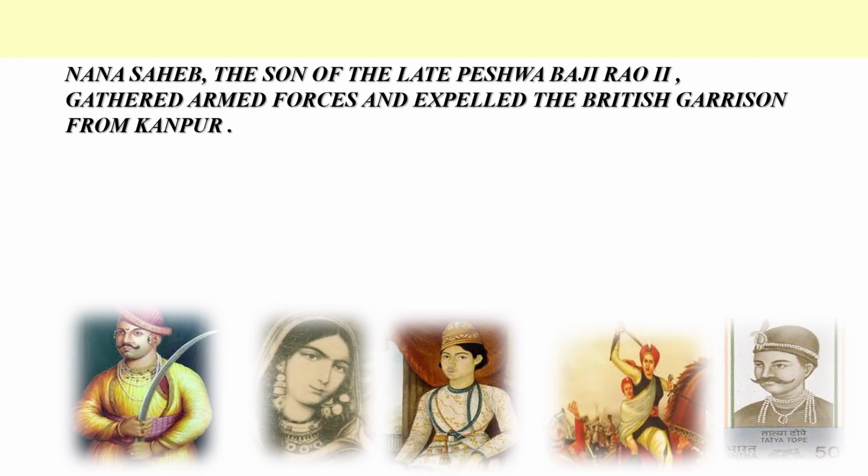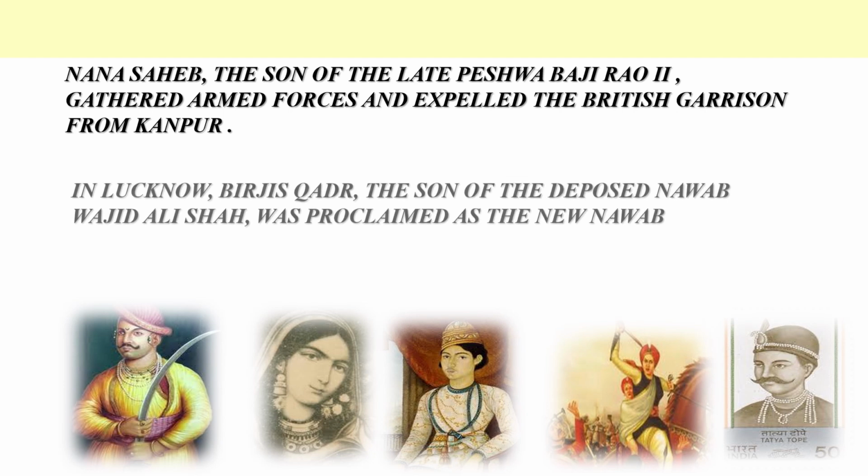Nana Sahib, the son of the late Peshwa Bajirao II, gathered armed forces and expelled the British garrison from Kanpur. He proclaimed himself as the Peshwa and declared that he was a governor under the Emperor Bahadur Shah Zafar.